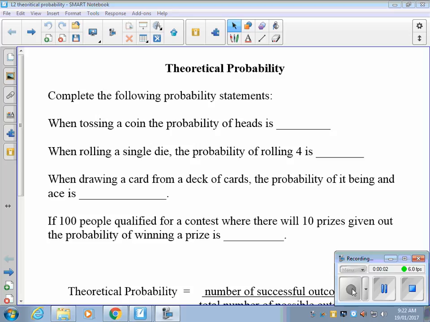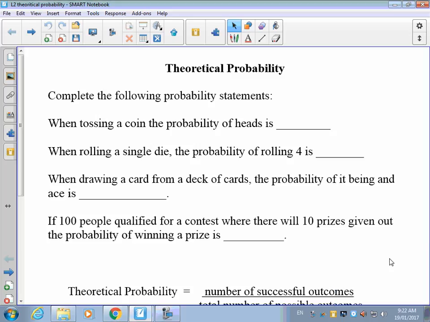Okay, theoretical probability. So we've looked at experimental probability, where you actually complete an experiment and collect the data. Theoretical probability is when you know what the outcome should be and you use that to create your probability. So for example, when tossing a coin, we know the probability of getting heads is 1 out of 2 because you only have 2 options. We haven't actually tossed the coin, we just know the theory behind it.